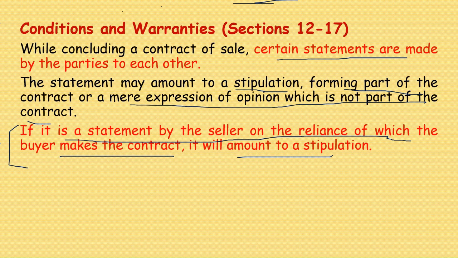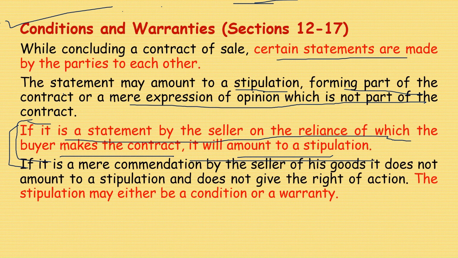Stipulation means material condition. Buyer relies on such statement and enters into contract, then it will amount to a condition, material condition. That we are going to see.